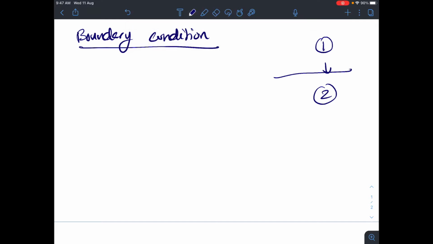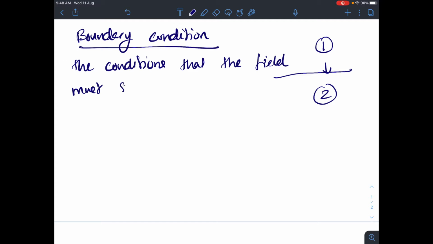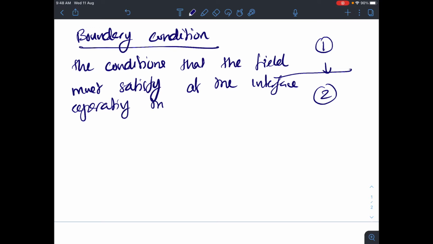You can write it as the condition that the field must satisfy at the interface separating the media. So this is what is known as boundary condition.